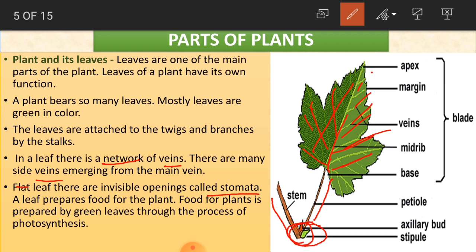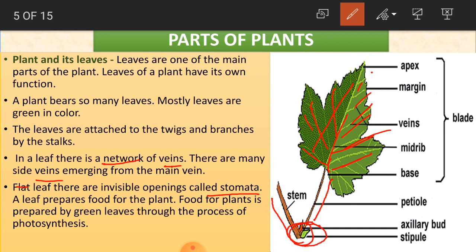Stomata is also a part of the leaf, and it is invisible. We will not be able to see these, and through this stomata the air is passed. As I said, the veins are going to carry oxygen, and in the same way this stomata is going to carry the gas. What gas do we have here? The oxygen. So it makes the gas flow for the leaves and the tree.